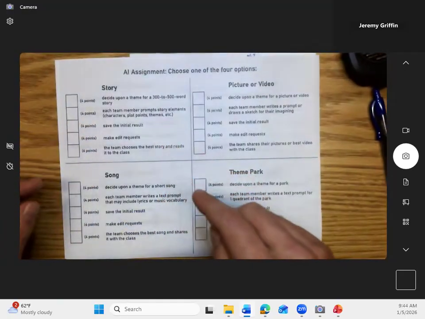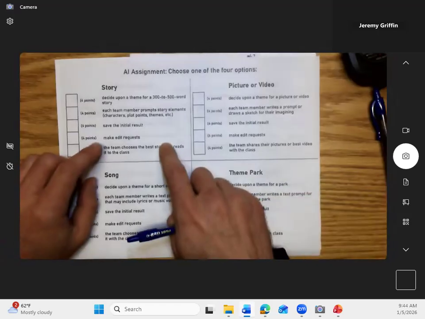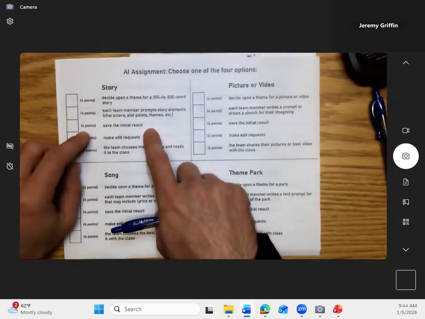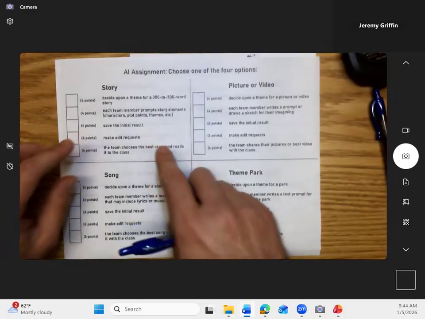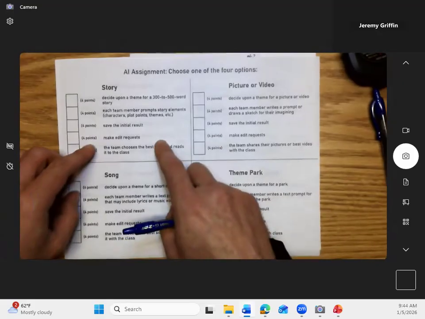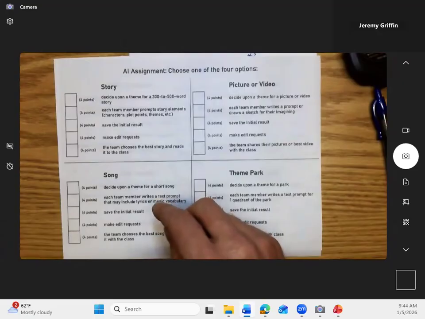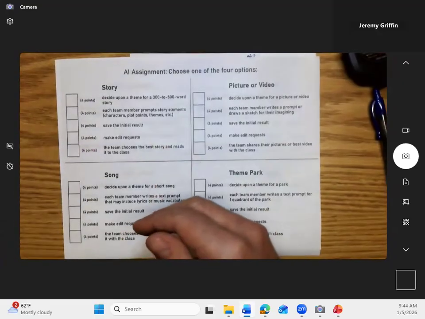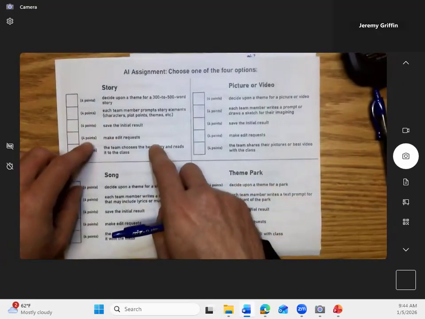Figure out something that you critically don't like about it or that you want changed. Like, I don't like that this character did this thing, or I don't like the way this played out, or I'd rather this be different. Make some kind of edit request, then reload it and go through some iterations. If you want to, you could also take the result and manually change it too. Maybe we've got a pretty good story, but I really want a specific thing to happen that's kind of hard to prompt, so I'll just write it myself.